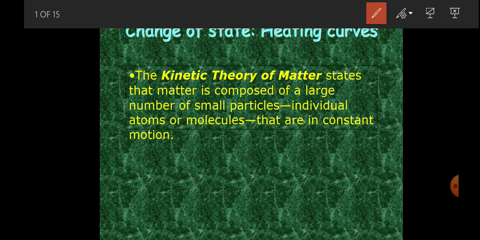This energy fuels the motion of these particles, and that gives rise to a theory of matter called kinetic theory. This theory states that matter is made up of small particles, and these particles are normally in constant and continuous motion.